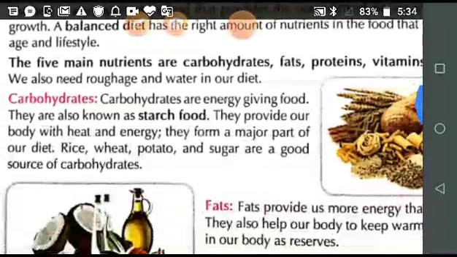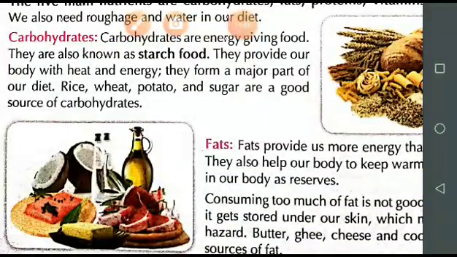See student, we all need energy. We need energy to perform different types of activity in our day to day life. So student, first of all understand how we are getting these nutrients.